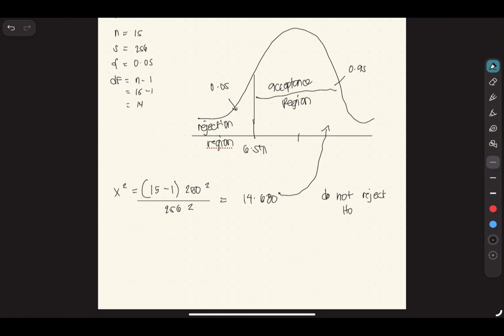So, therefore, there is not enough evidence that there are less than 250 people that dine in daily in the restaurant.